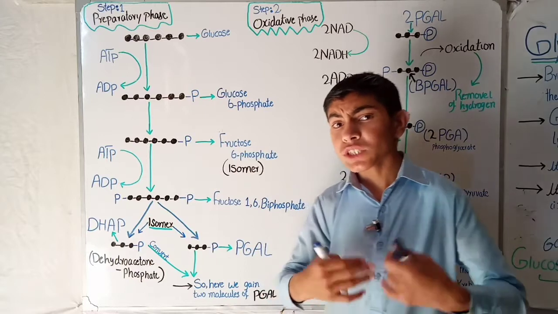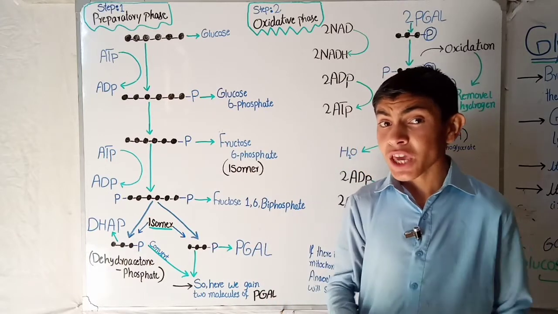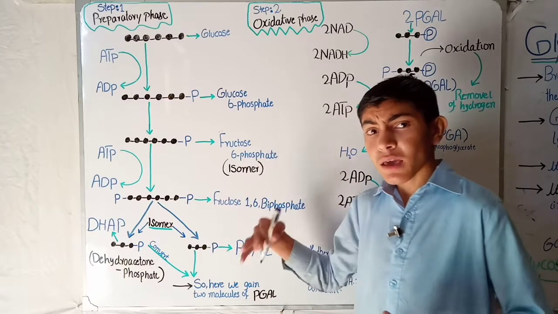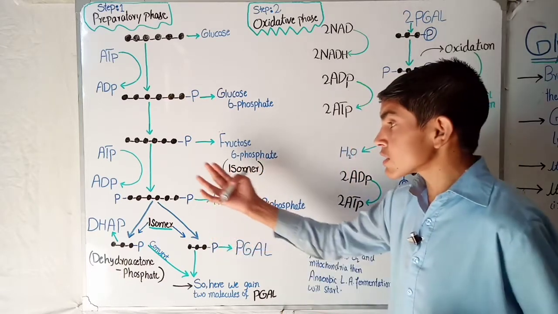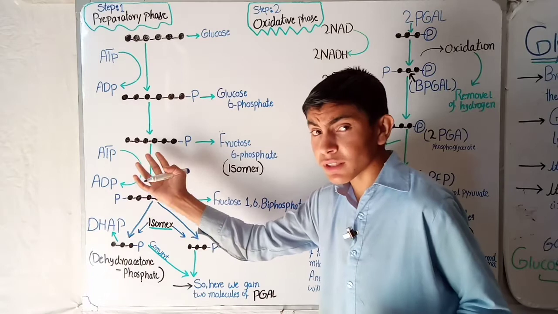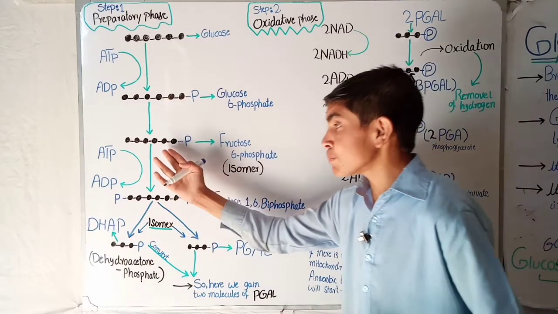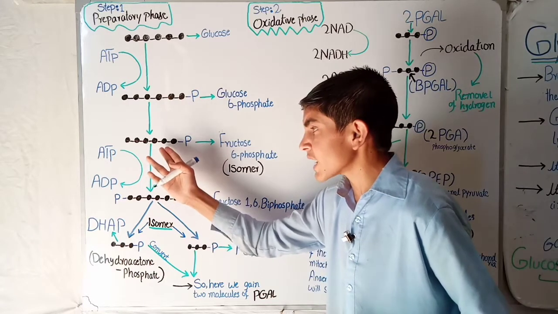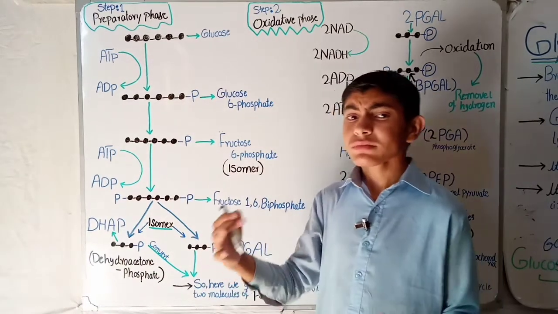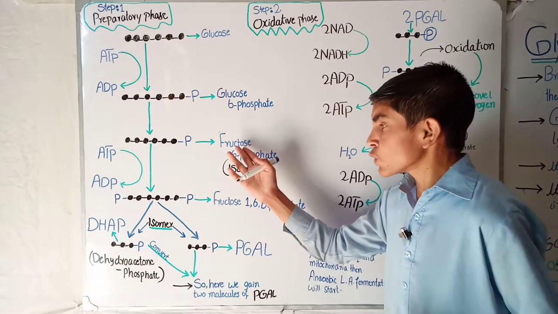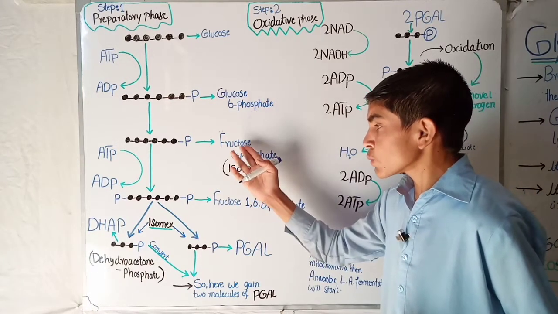Now, isomers are compounds having the same chemical composition but a different physical arrangement. So here you can see that there are also 6 carbon 1 phosphate, there are also 6 carbon 1 phosphate, but the physical arrangement somewhere changes. Okay, and why is glucose converted into fructose?